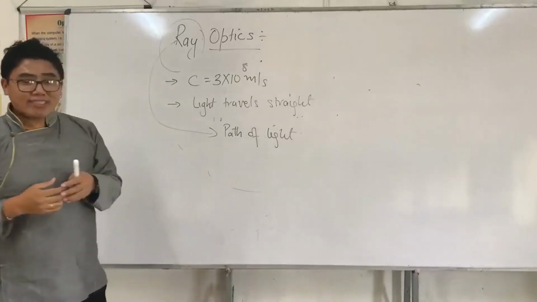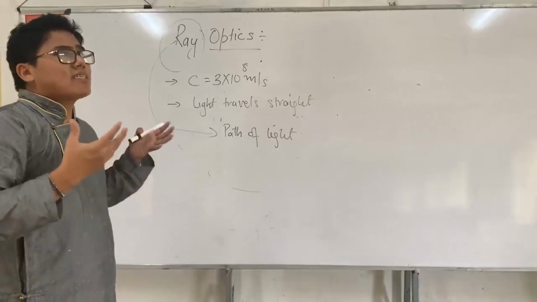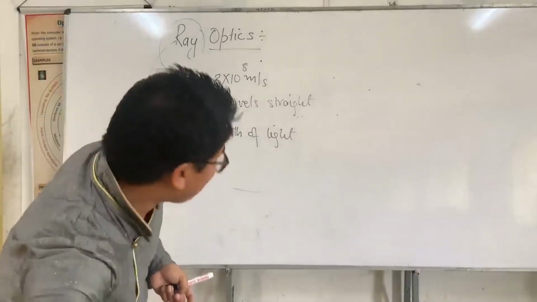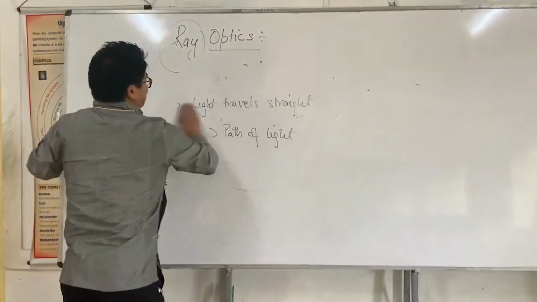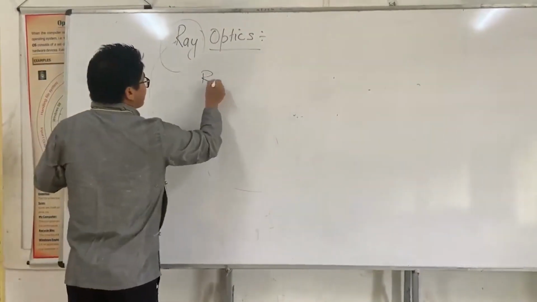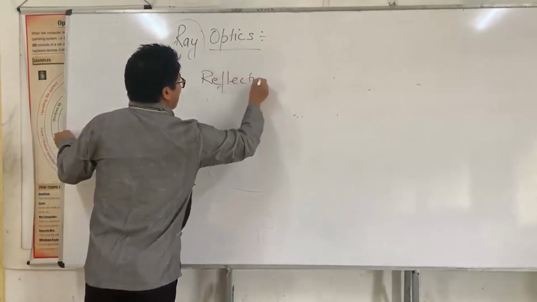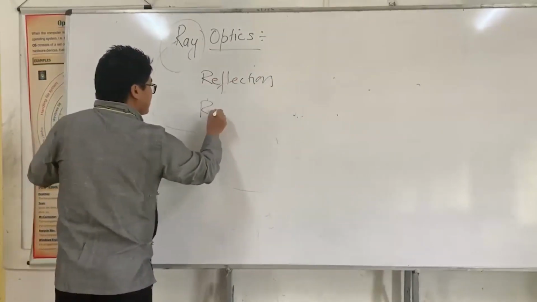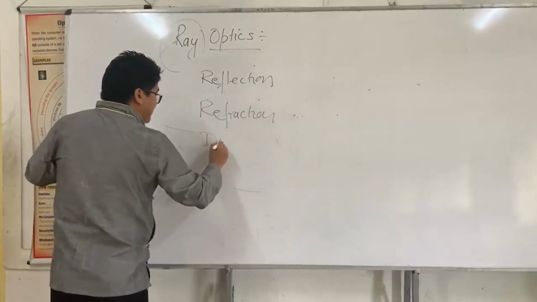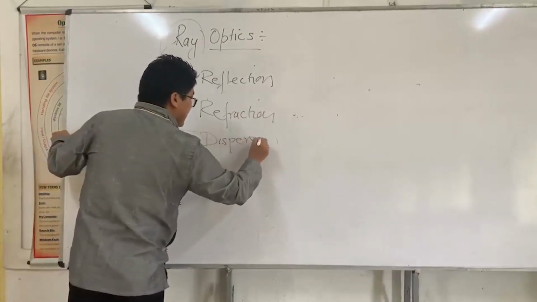If I take light as a ray concept, we are able to explain some phenomena, such as reflection, refraction, and dispersion.